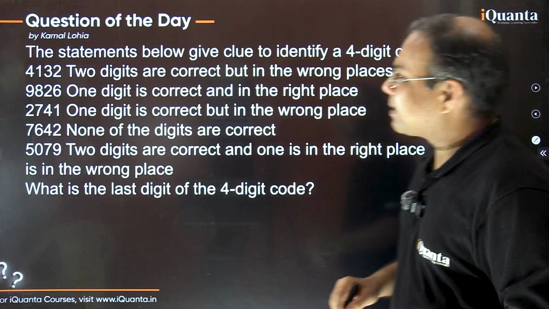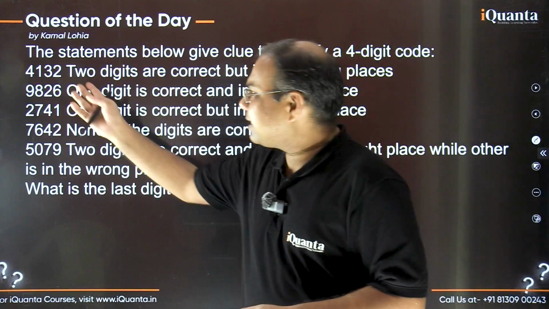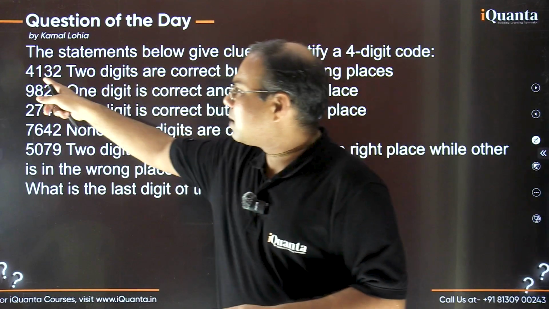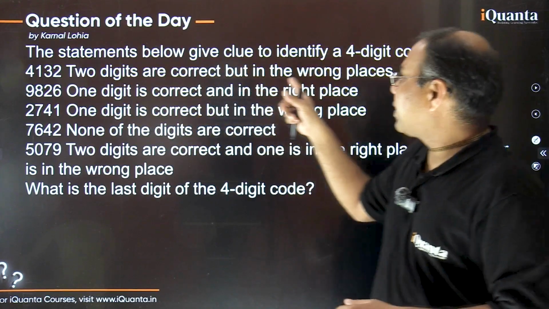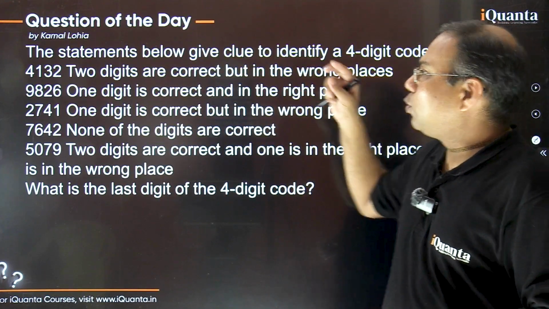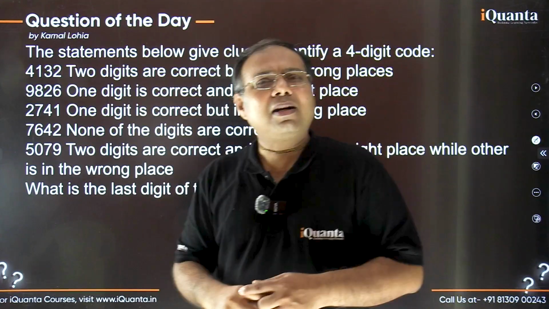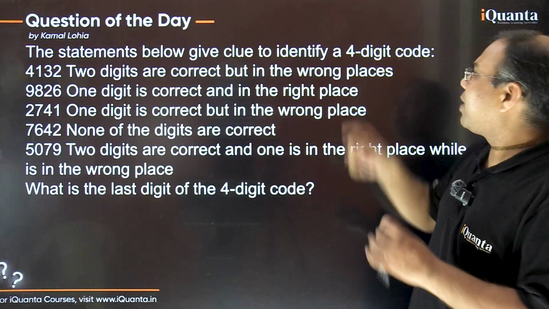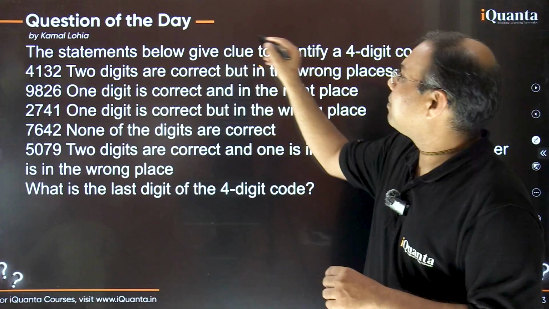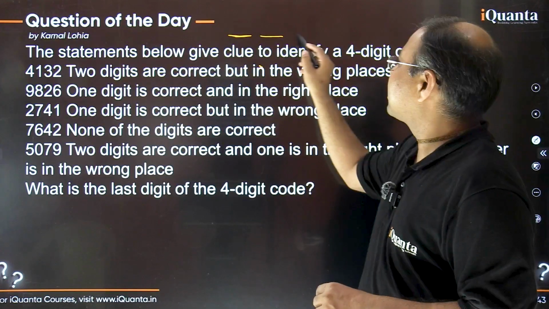These statements are mentioned here, and we can see that these are different remarks. For the first number, 4132, it says 2 digits are correct but in the wrong places. Right? So 2 digits are correct, but they are in the wrong place. What does wrong place mean? For example, if 4 is there in the actual code which we are looking for, let me put the 4 places here: first place, second place, third place, fourth place.